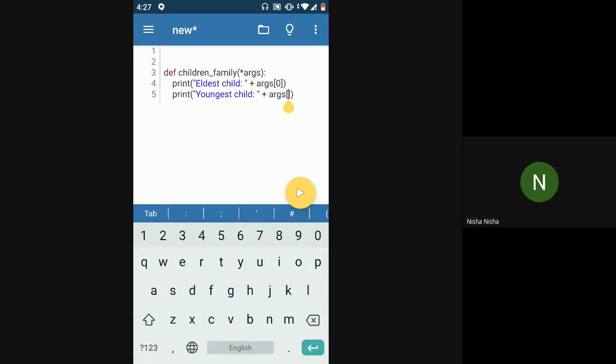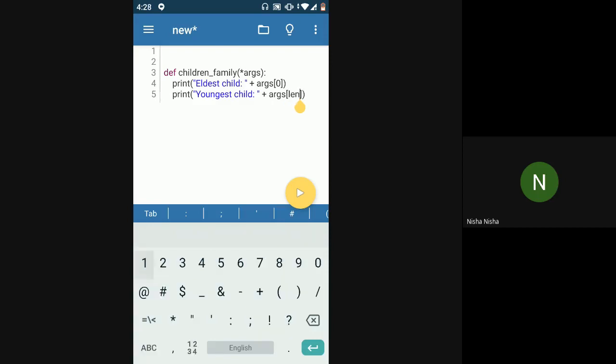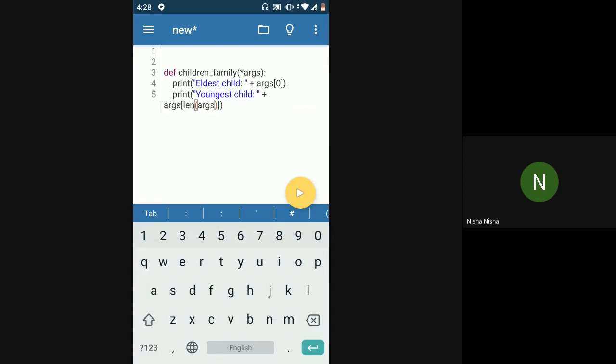So, if I want to access the last element in the list, okay? Now I say this is a list, ours is a list, and I want to access the last element of that list. So, for any list, the last element would be at index length minus 1, right? So that's what we are going to do here. We're just going to say ours, length of ours, minus 1.